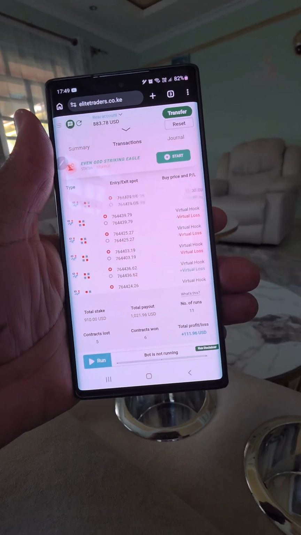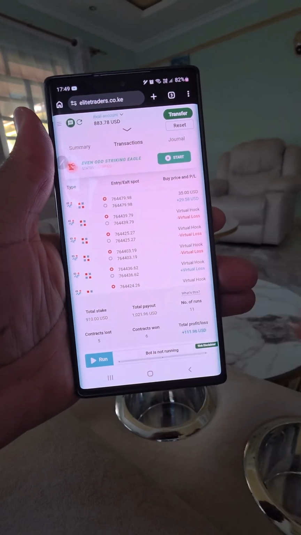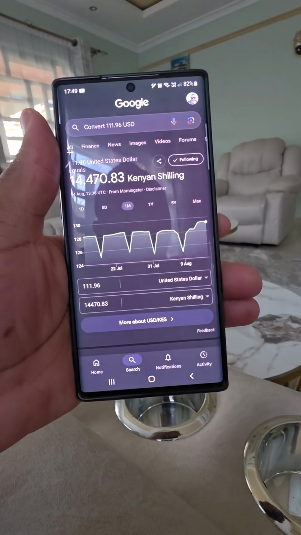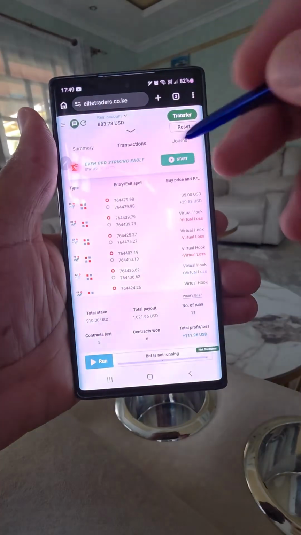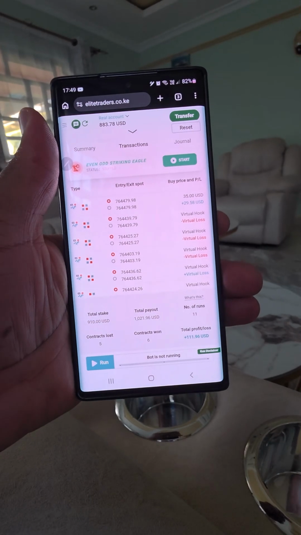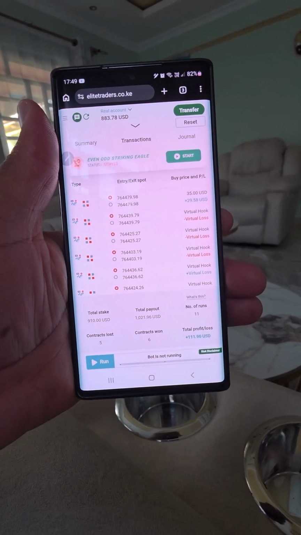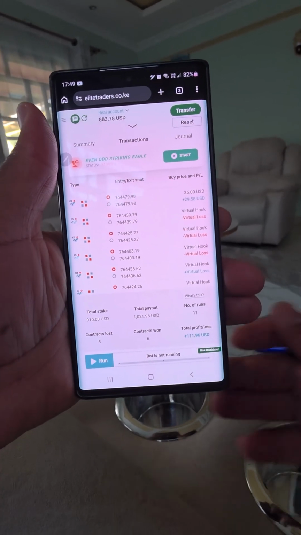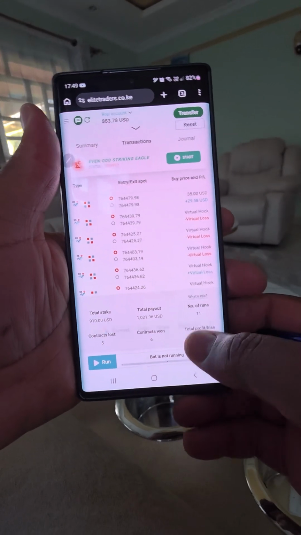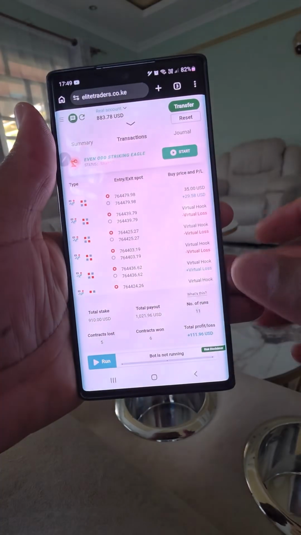So in case a given volatility starts giving you losses, what you do, you just need to pause your trades and switch to a different volatility. That's the reason why we have a pause and resume button. So you just need to pause, go and change the volatility, then come back on this other side and resume your trades. So that's how we did it. Something very simple. We took 11 trades, 6 wins and 5 losses. If you check here, we made a profit of about 14,000.